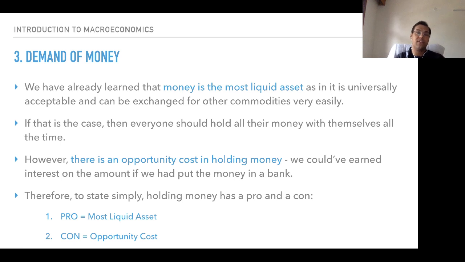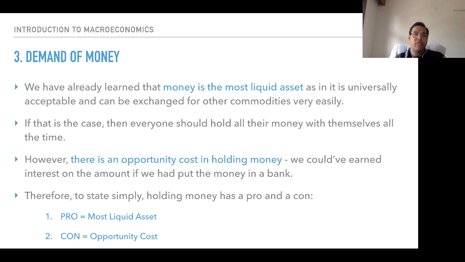This is also a disadvantage of barter system, that not everyone would be willing to accept your goods and services. If that is the case, then everyone should hold all their money with themselves all the time. It is true, money is the most liquid asset.